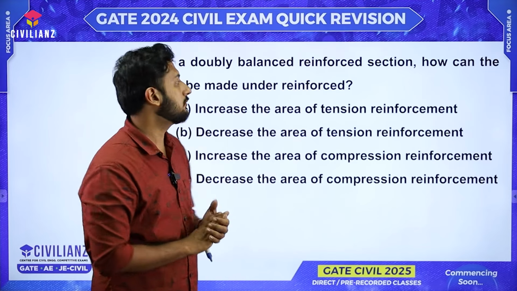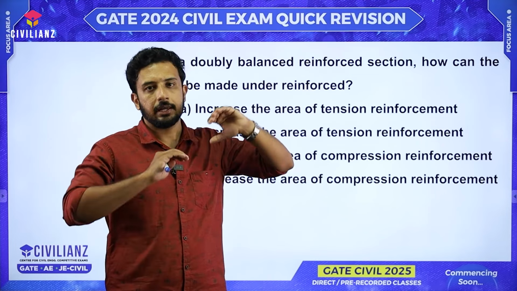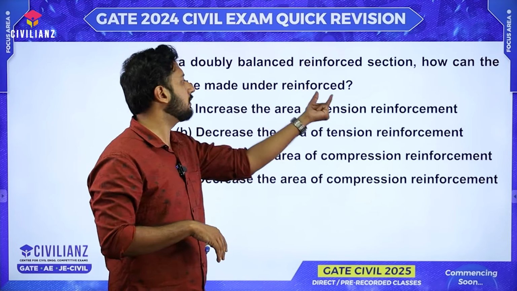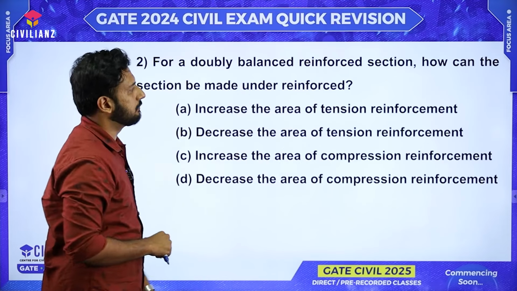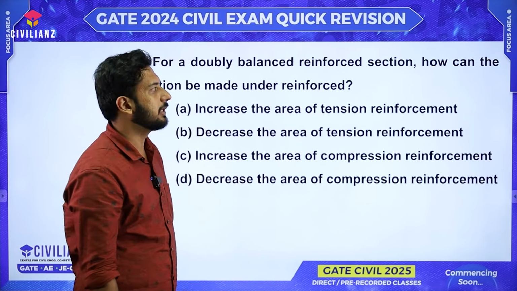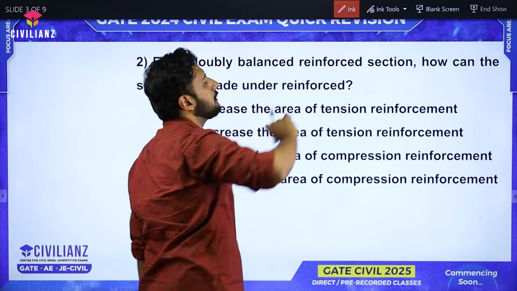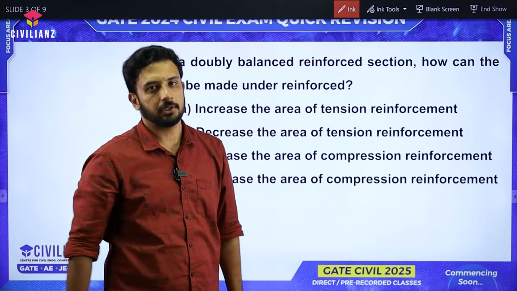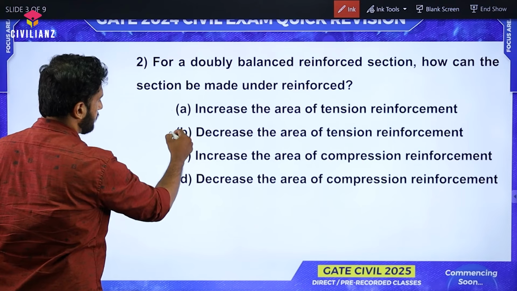In a doubly reinforced section, we have compression steel also in the compression zone. In a singly reinforced beam, we have only tension reinforcement, right? So depending on the given condition, the answers will change. Here they have mentioned that it's a doubly reinforced section, which means compression steel will also be there. So to make it under reinforced, what can we do? As I told you, the area of tension steel should be comparatively lesser than the compression side. So what you can do is decrease the area of tension reinforcement, that's it.